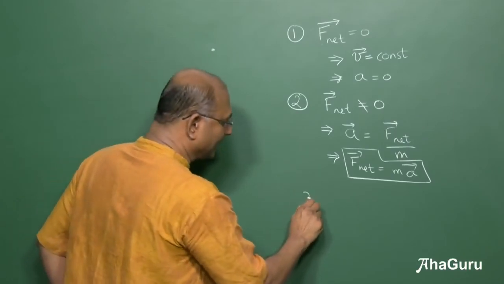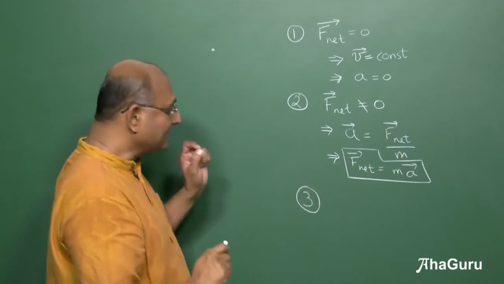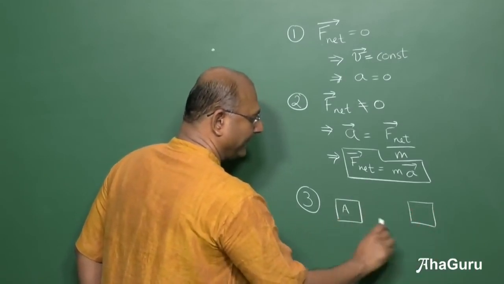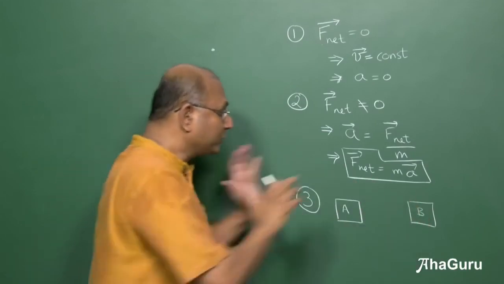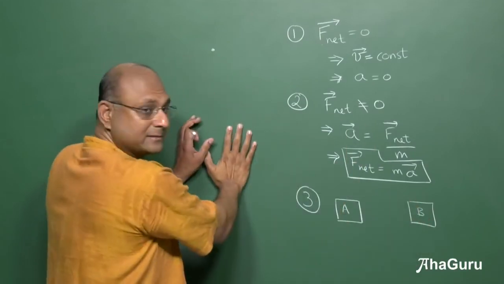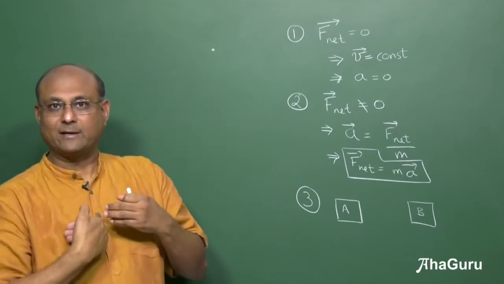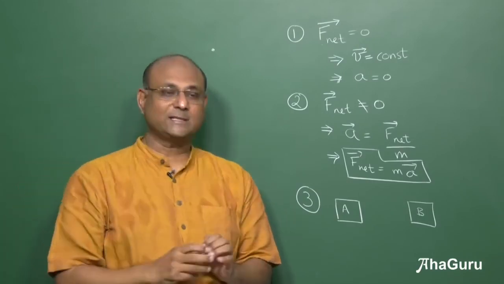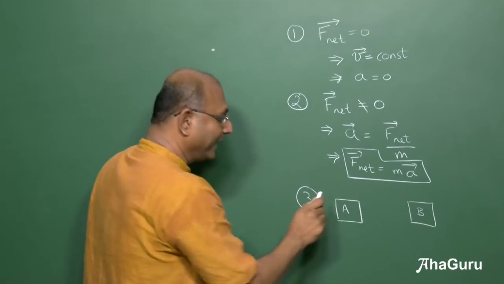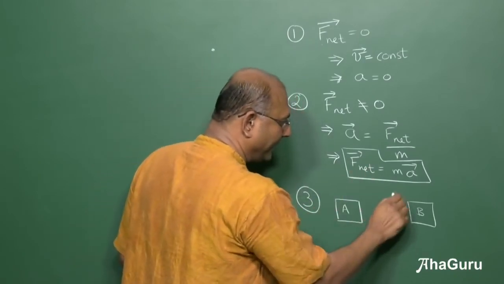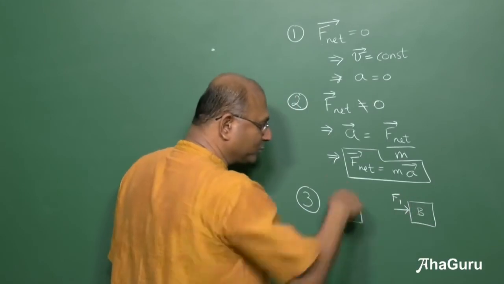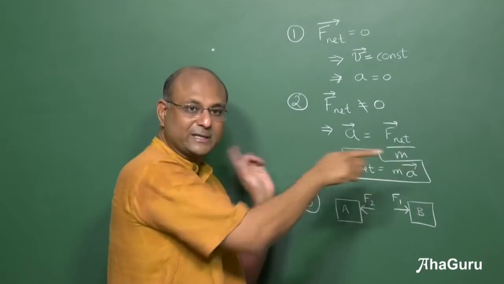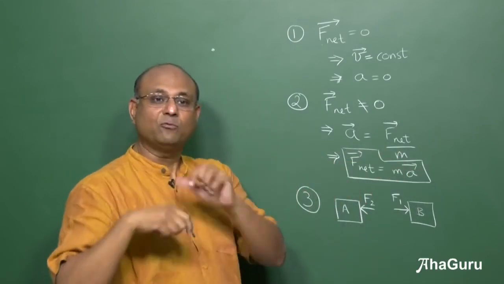Okay, so let us go to the third law. Newton came up with the third law. And the third law was, if I took 2 objects, let us say A and B. A pushes B. So let me say I am pushing this board. The board is pushing me back. Whenever I push, the board is pushing me back. Equal forces, opposite direction. A pushes B, F1, B pushes A, F2, F1, F2, opposite direction. But the magnitude of F1 and F2 will be equal.